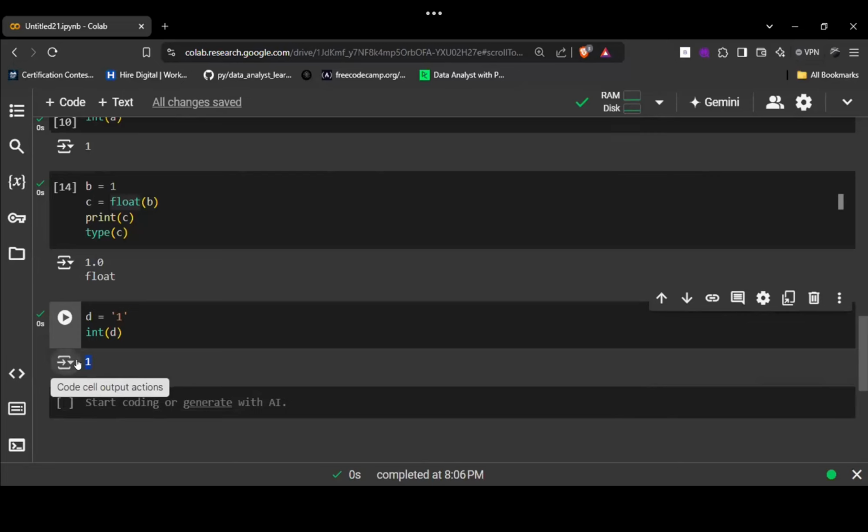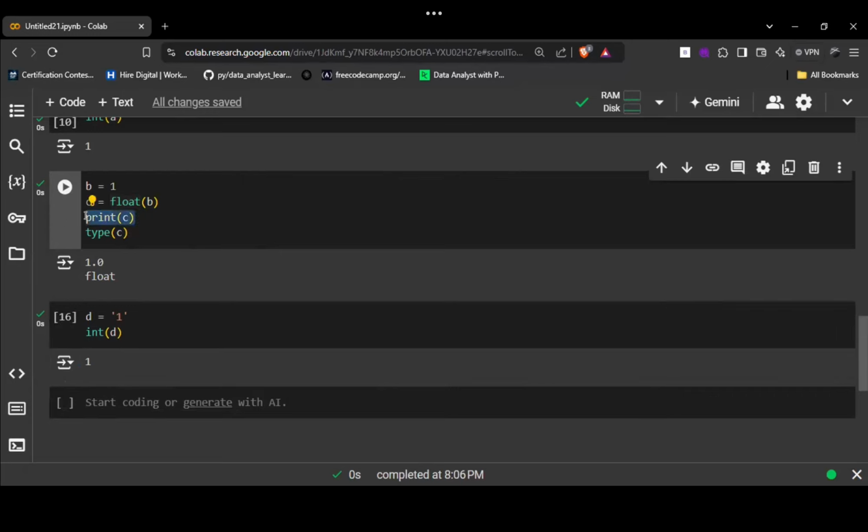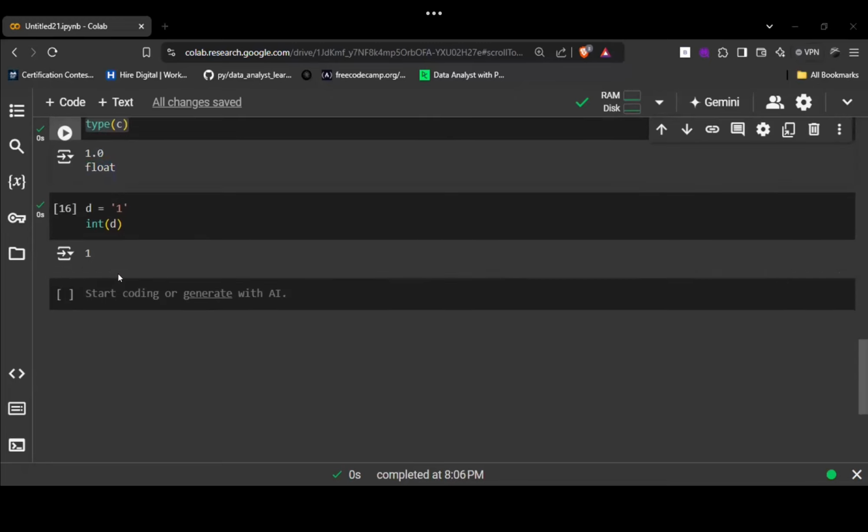Excuse me, sir. Why do we type print C and type C? This line I'm printing to show the value of C on the output screen, as we are getting the value of C. Then type C is returning me the type of C, which is float. Understood now? Okay, let's move ahead then. Is there any doubt left in this?